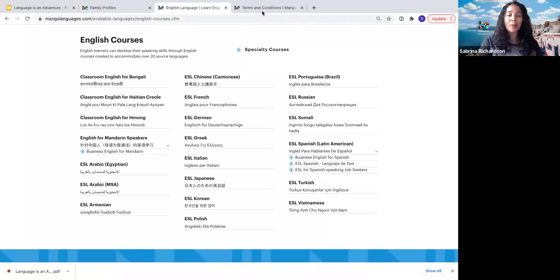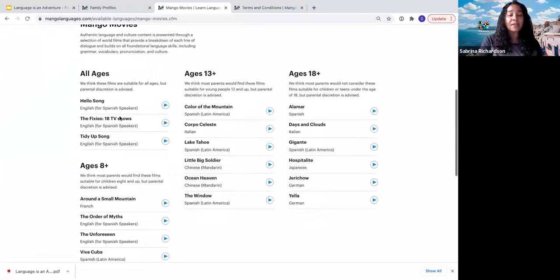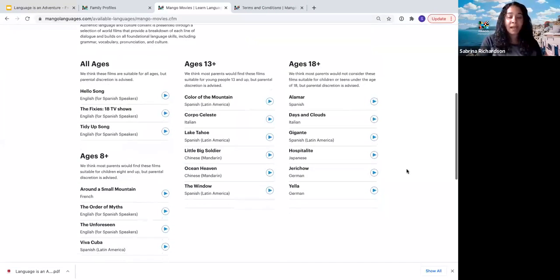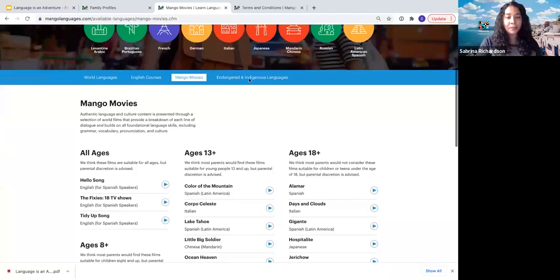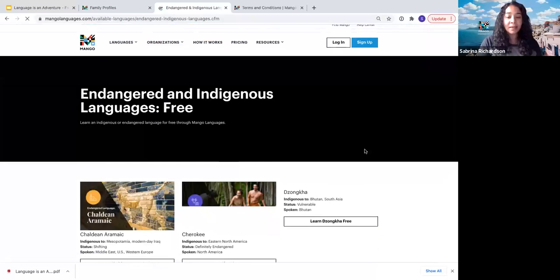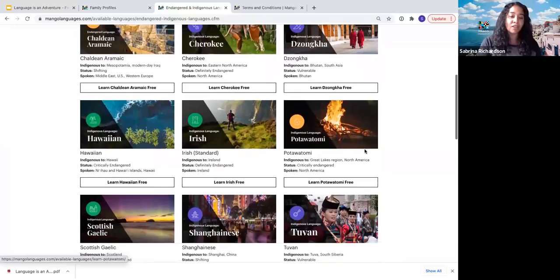Yeah, no problem. And while we are on the website, just to also highlight, you can see here the Mango movies. If you want to see a list of all of the specific films that we have listed, we've got those broken down by the age range that we suggest they are appropriate for, and then you'll easily see which languages they're available for. I mentioned that we've got some endangered and indigenous languages as well. You can get some cool information about those here.